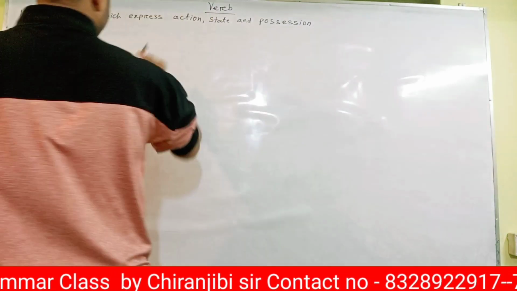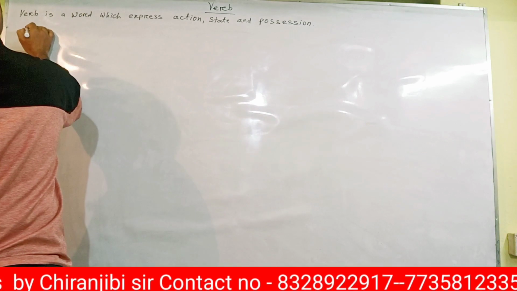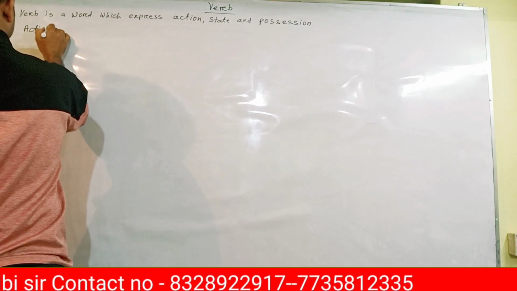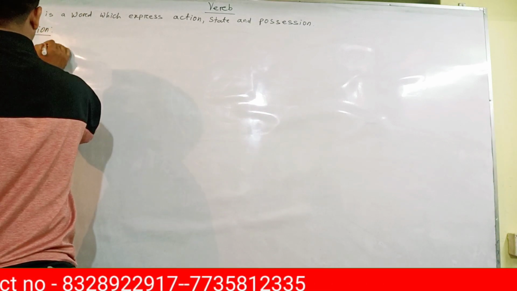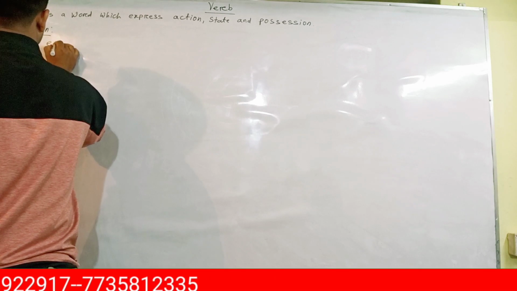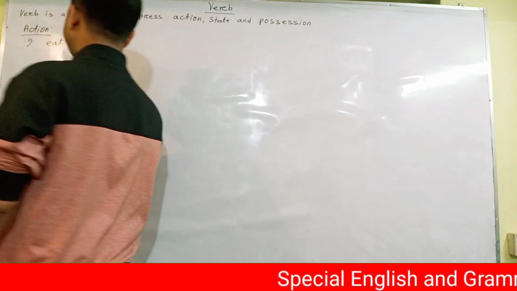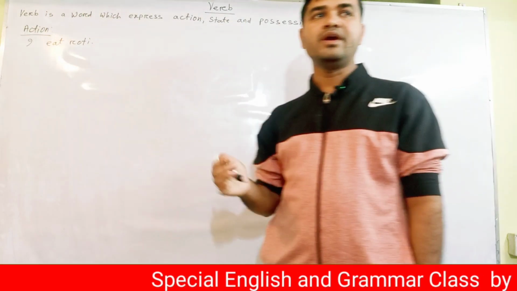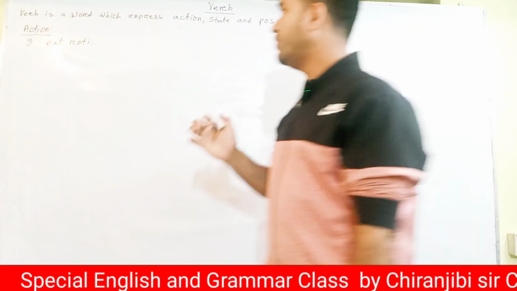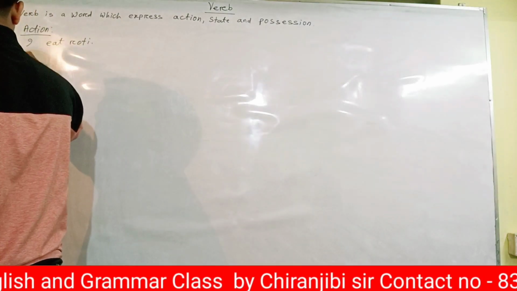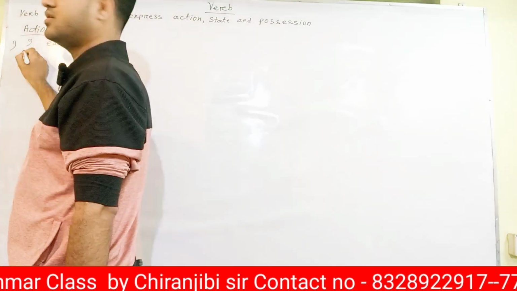Okay, for example, if I talk about action, what is the action? If I say, I eat roti, here it's action. How do you know it's action? This one is the doer.